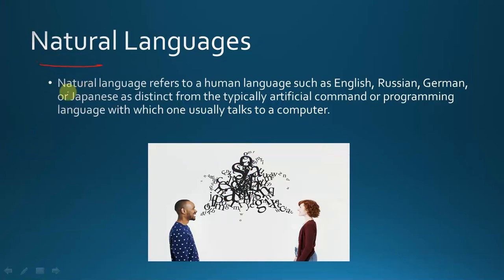Natural language refers to a human language such as English, Russian, German or Japanese as distinct from the typically artificial command or programming language with which one usually talks to computer. So natural language is just a human language in which we communicate, like in India we communicate in Hindi, Punjabi, Marathi, etc. So natural language is the language of humans, and this is distinct from the typically artificial command or programming languages like C++, C, Java. So natural language means our human language.